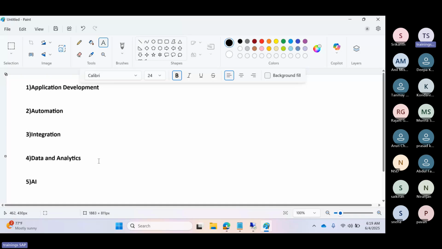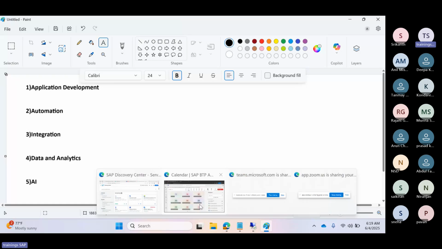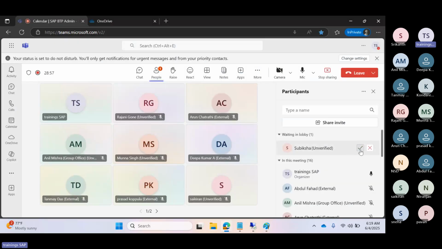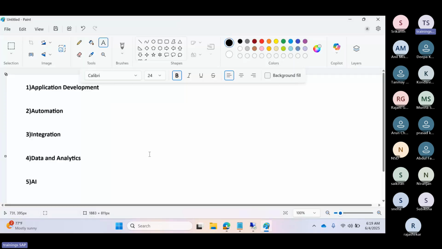And data analytics means databases, like HANA cloud, Sybase cloud, data sphere, and also SAC, all these analytics related things will come under the data and analytics related category here. That is the main thing here.